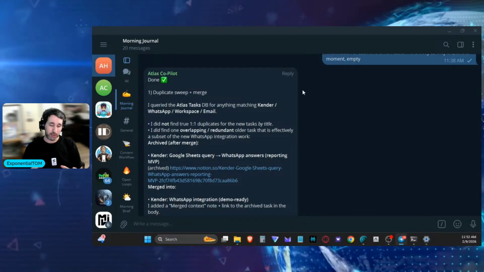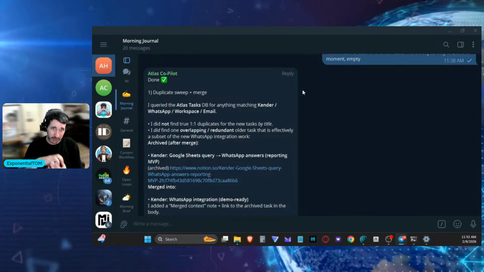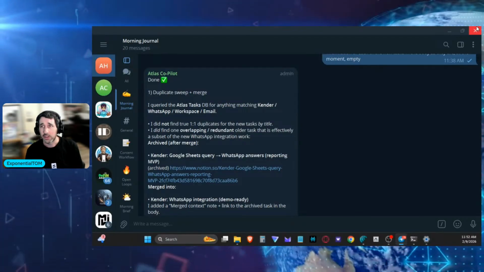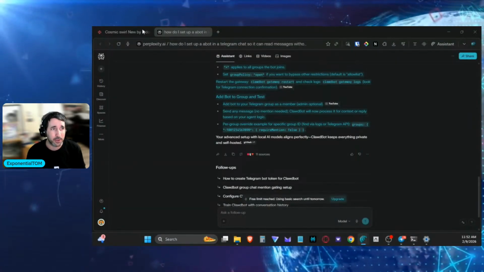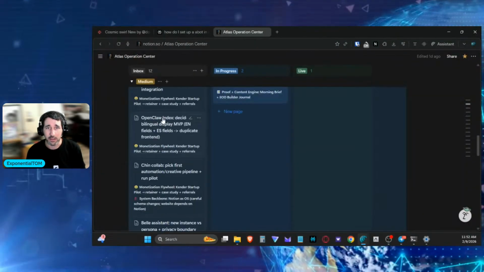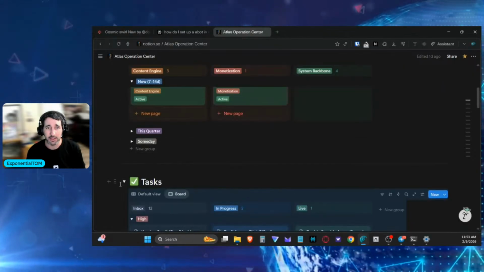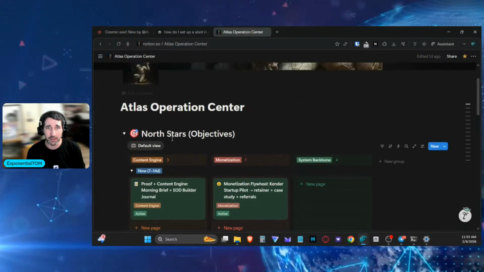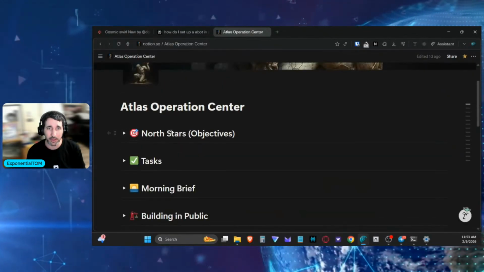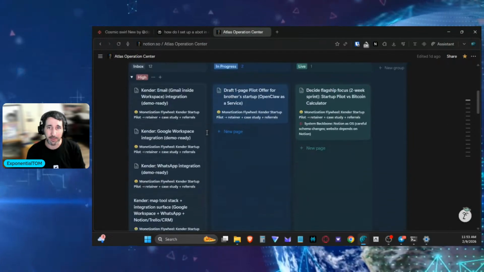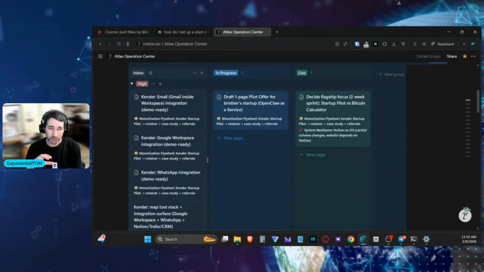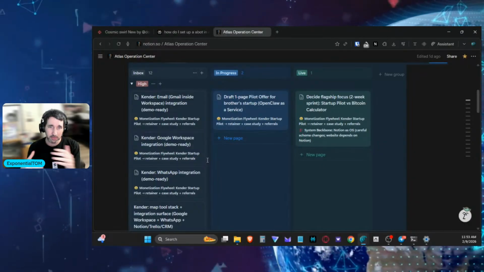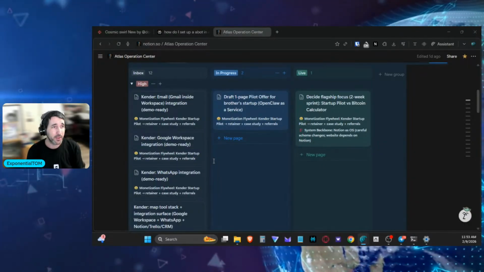I also combine Atlas with Notion so that all that stuff gets automatically updated. Let me show you. All the tasks get updated automatically here, and our objectives go here. And Atlas at the same time can see if at any point we have the same task twice, and we can then merge them into one.